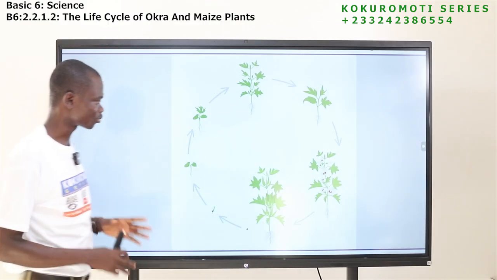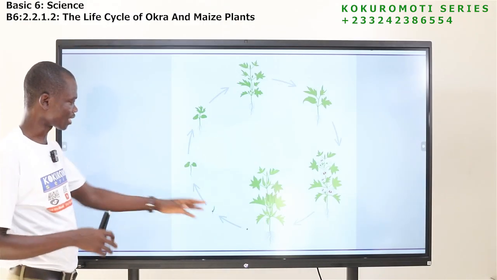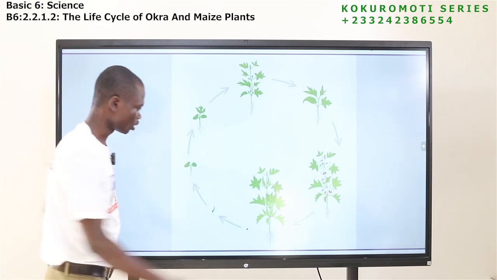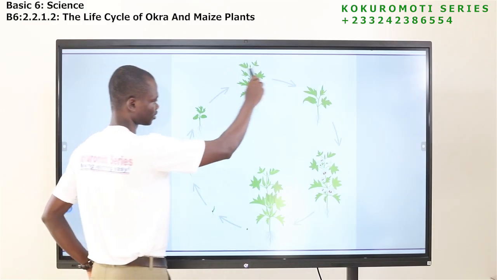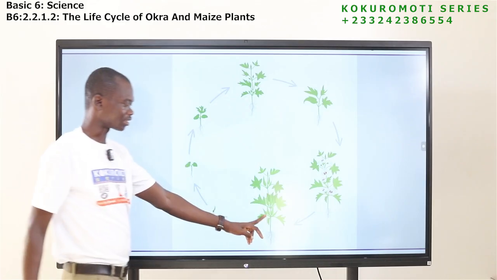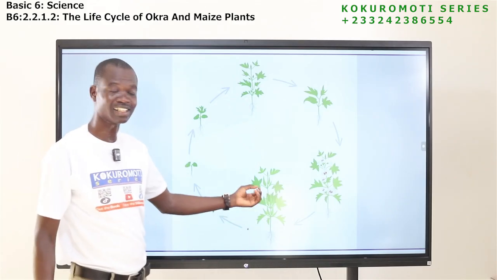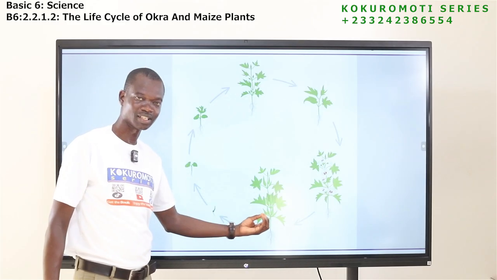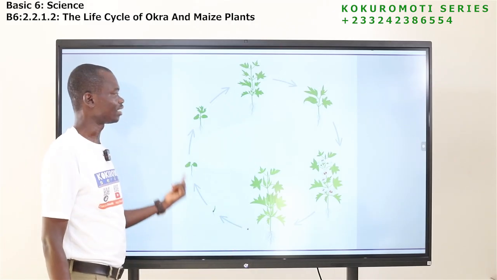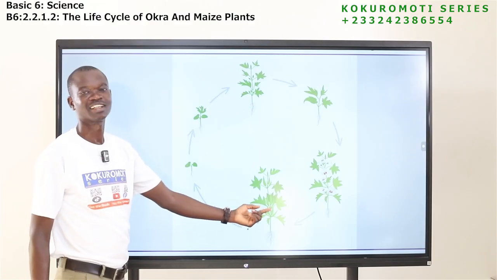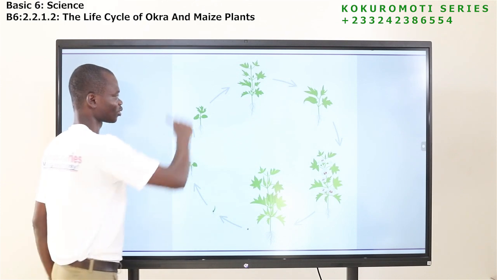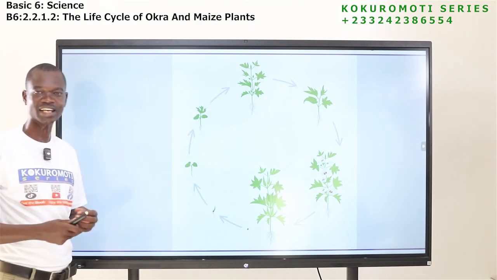Okay. So this is what we call the life cycle, from the time of sowing to the time it becomes mature for us to harvest. So it goes like this, like this up to this end. At this stage, you can harvest it, dry the seeds, and use it for planting again. So you sow it, and then it will go back, come to this stage where you get fruit again. So this is what we call life cycle, the stages that it goes through.